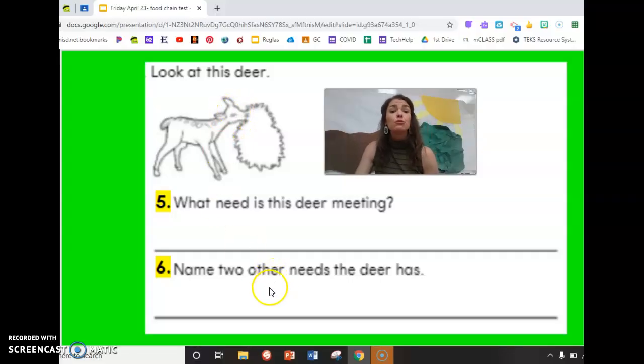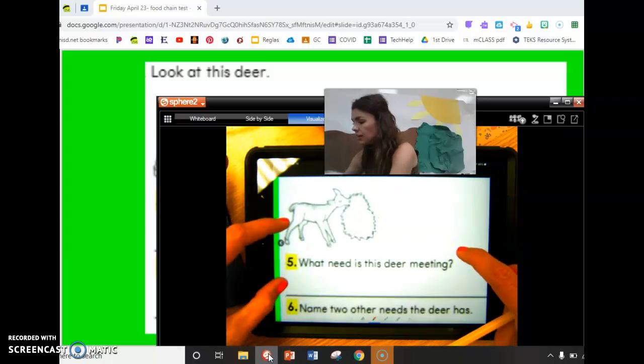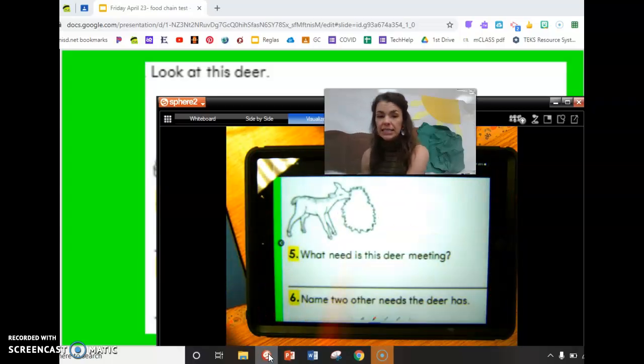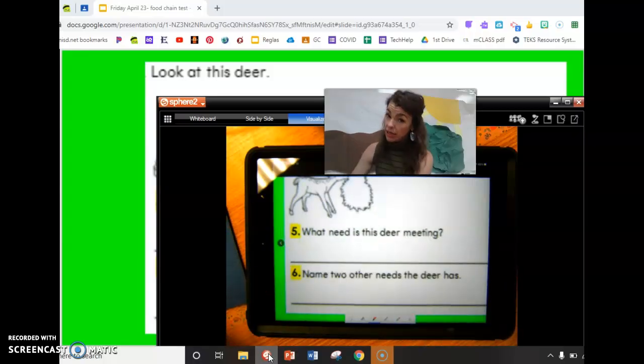And number 6, name 2 other needs the deer has. He's getting 1 here, but what are 2 more that deer needs? In your Google slide, zoom in, look at that deer. Write for me number 5, what need is the deer getting here? Write for me number 6, what 2 more needs does that deer need?